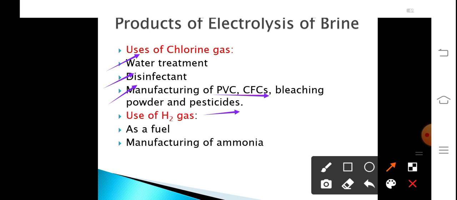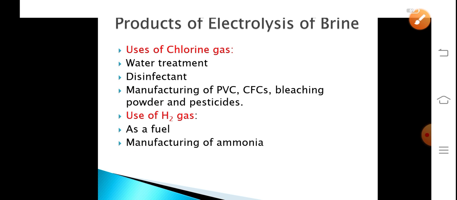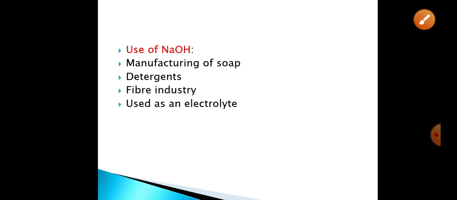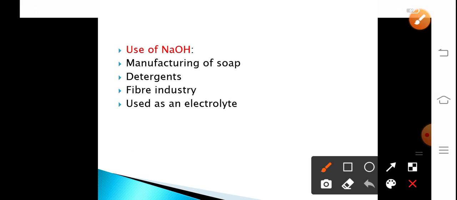Now, if we talk about hydrogen gas, another byproduct of electrolysis of NaCl, it is used as a fuel. We know that hydrogen is a clean fuel. Its combustion releases a large amount of energy. Hydrogen is also used for the manufacturing of ammonia. So, the products of electrolysis of brine are also very important and play a significant role in the preparation of various other important materials.